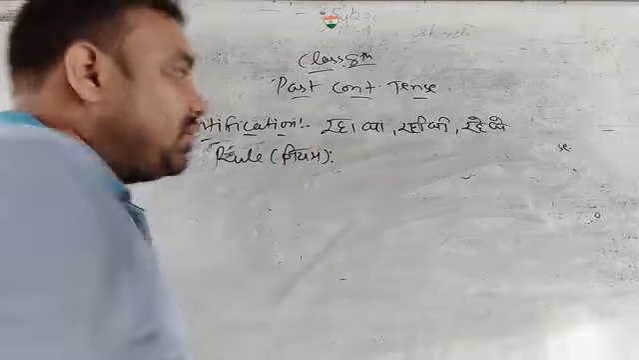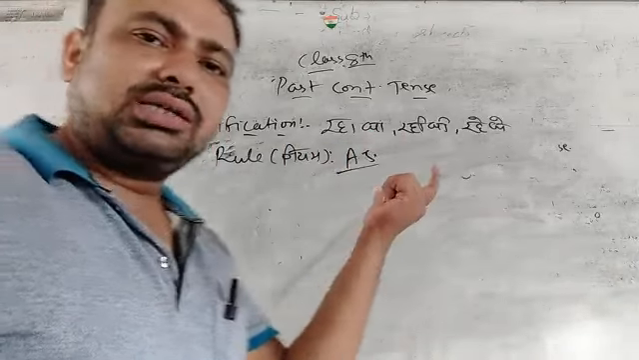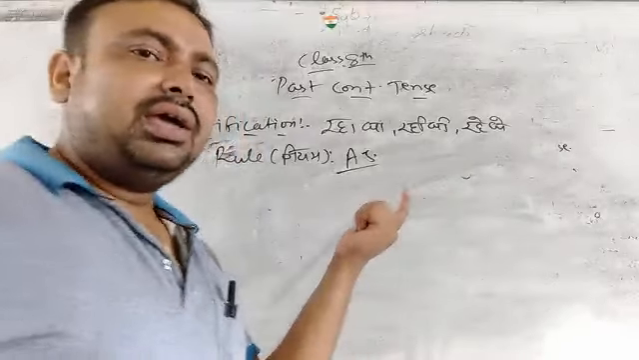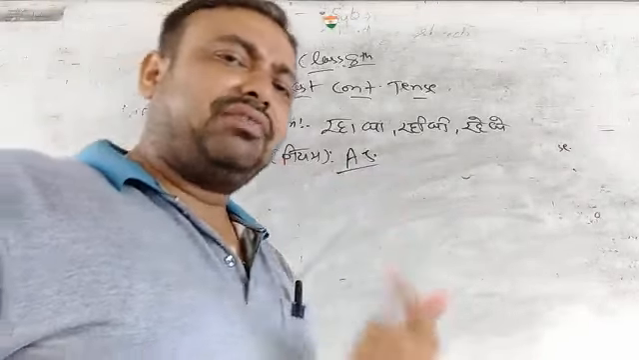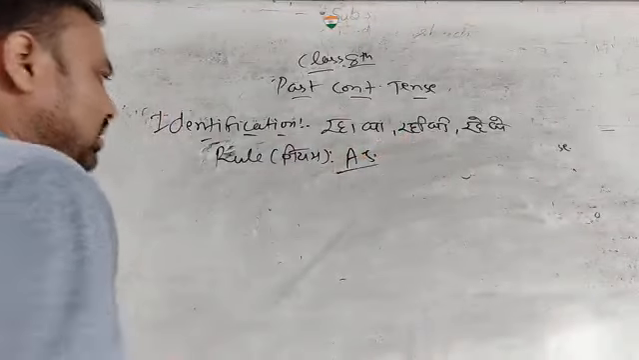We use it in present continuous of assertive sentence. So A.S. I hope you understood what is the A.S. A stands for assertive, S stands for sentence. So it means assertive sentence. I have written here the shortcut of assertive sentence.